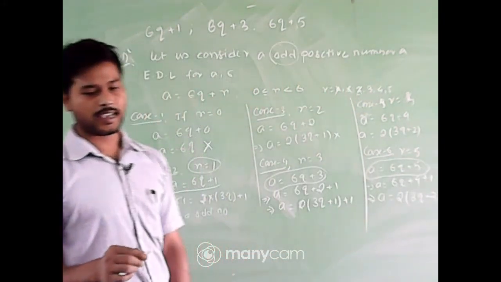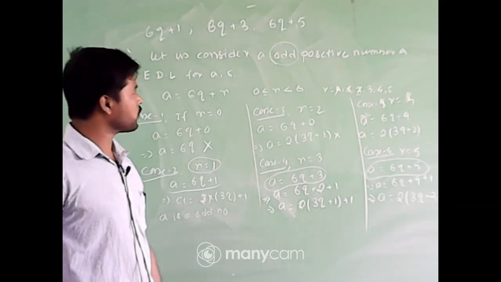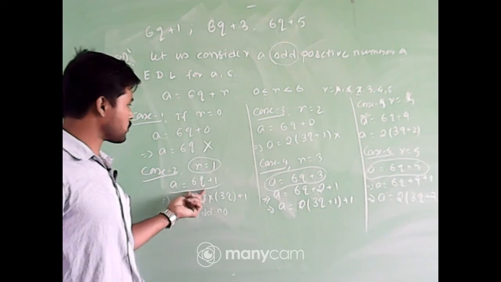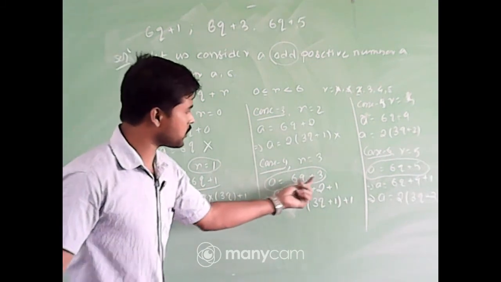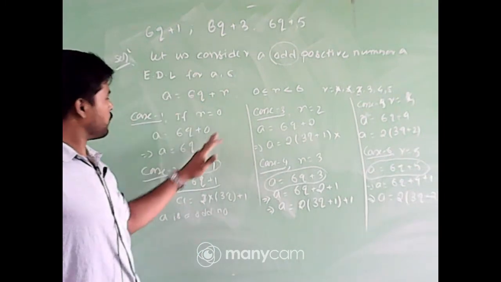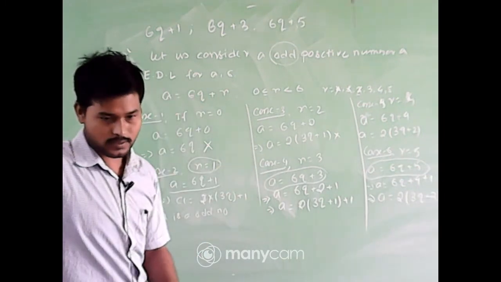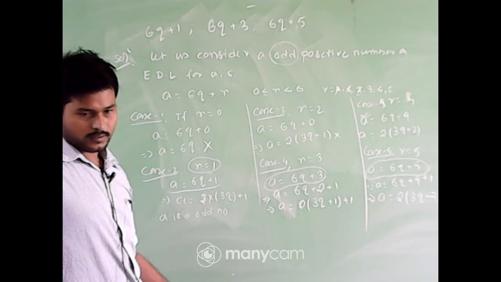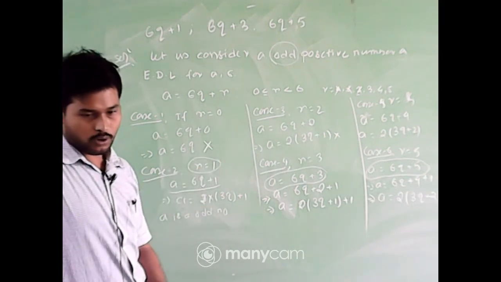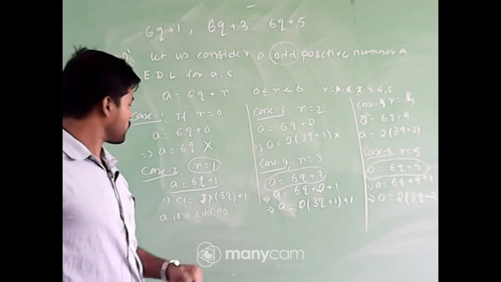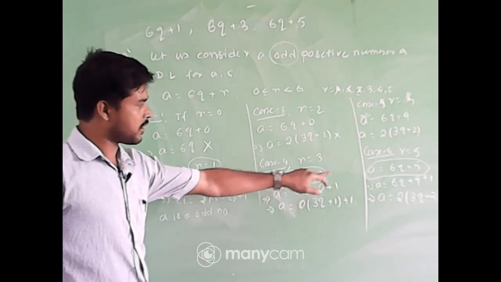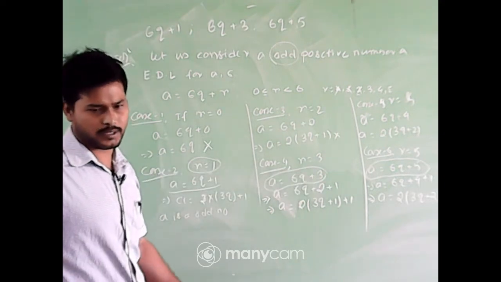That means any odd positive integer must be in the form 6q + 1 or 6q + 3 or 6q + 5, because the other forms become even numbers. So the only possible odd forms are 6q + 1, 6q + 3 and 6q + 5, and this is completed.